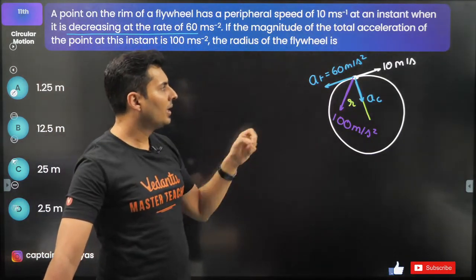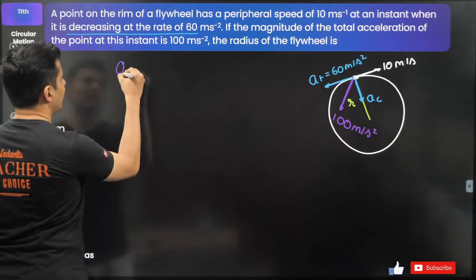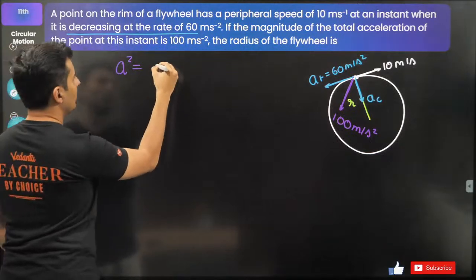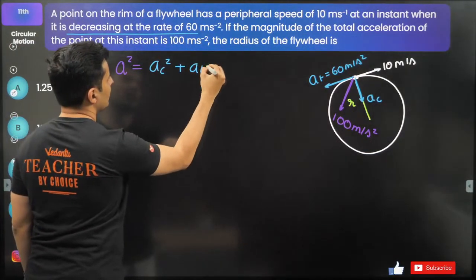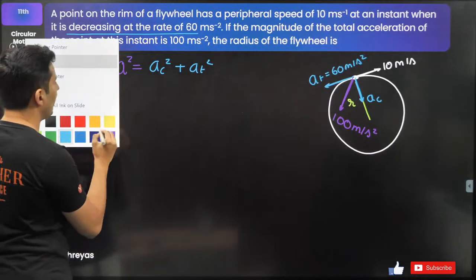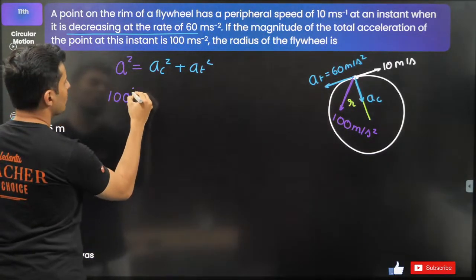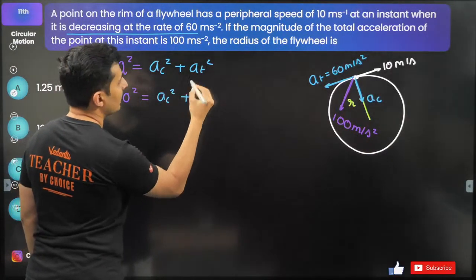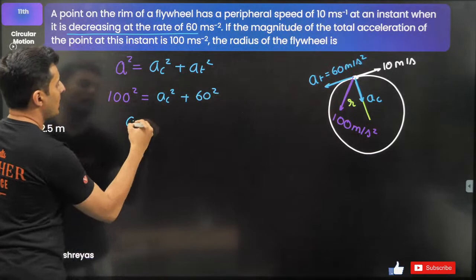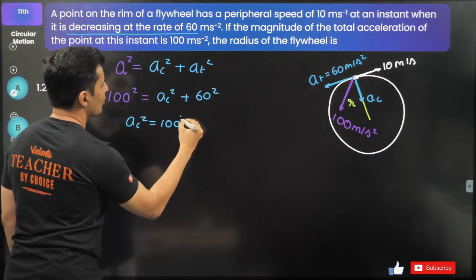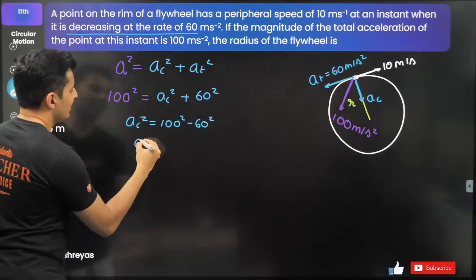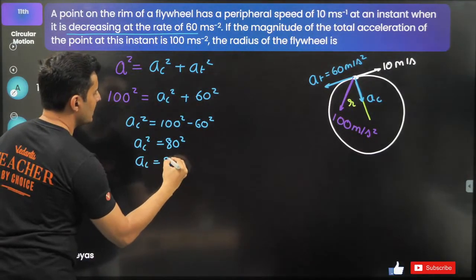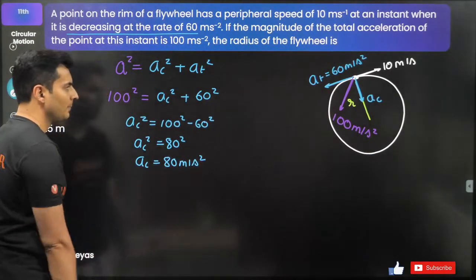Okay, now what? Acha, I know one thing. My total acceleration square is nothing but centripetal square plus tangential square. So the total acceleration is 100. So 100 square is nothing but AC square plus tangential 60 square. So AC square will be 100 square minus 60 square. Guys, that is nothing but 80 square. So AC will be 80 meters per second square.